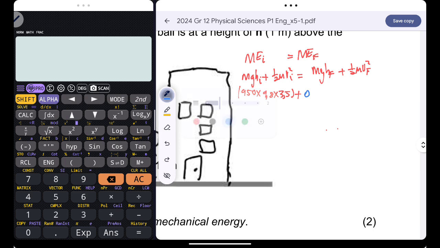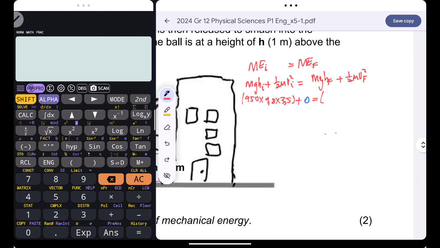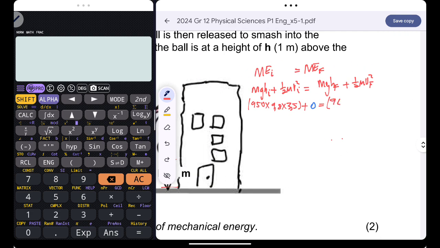Then the potential energy when the wrecking ball hits the building is simply 950 multiplied by 9.8 multiplied by the height above the ground, plus 1 over 2 multiplied by 950 multiplied by the velocity with which the wrecking ball hits the building squared.